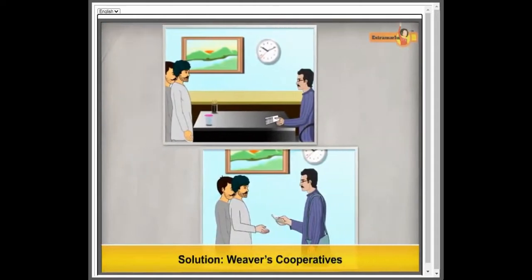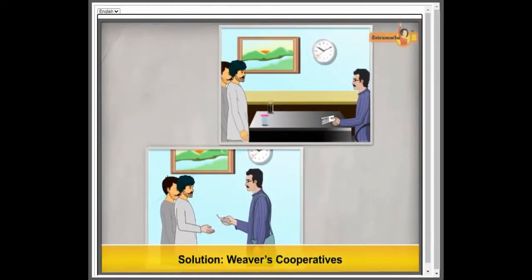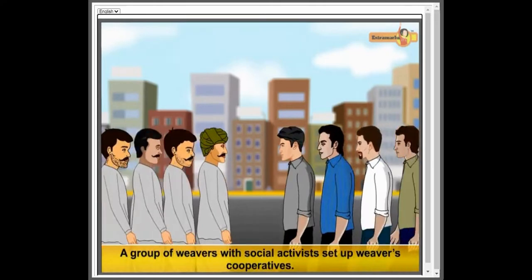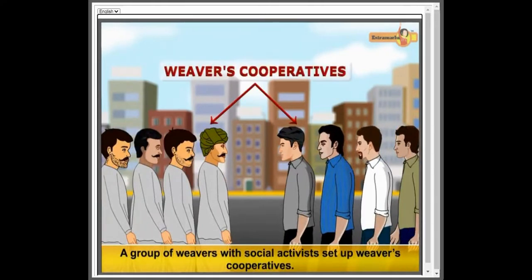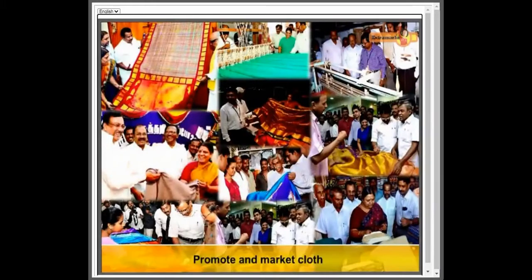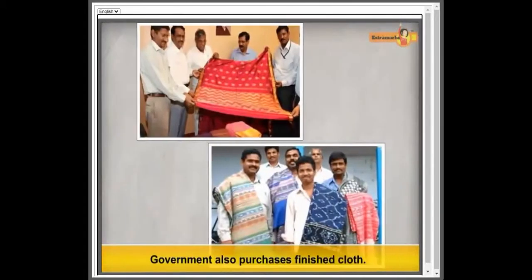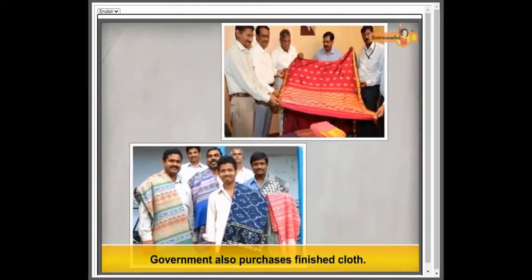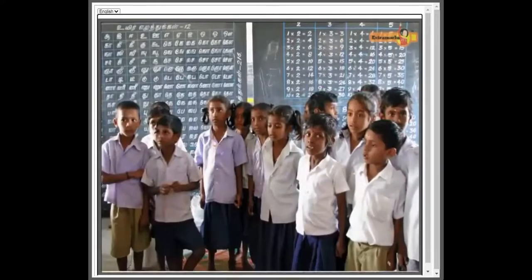One of the solutions to avoid merchant dominance is the setting up of weavers cooperatives. To overcome such a tough situation, a group of weavers along with some social activists came together to work and set up weavers cooperatives. They also promote and market the cloth and thus ensure higher and direct profits to weavers for their cloth. The government also plays a vital role in buying cloth from them, ensuring good and regular returns.